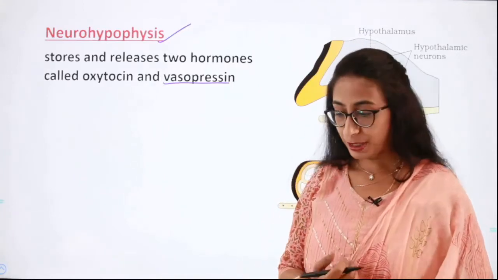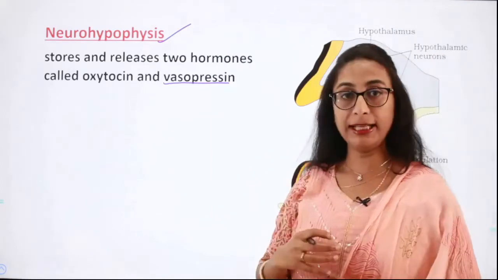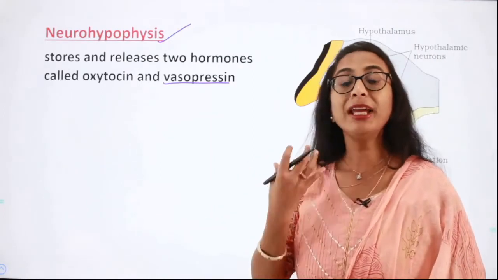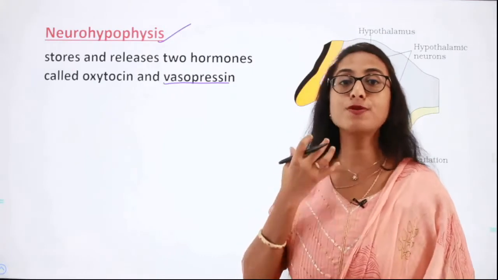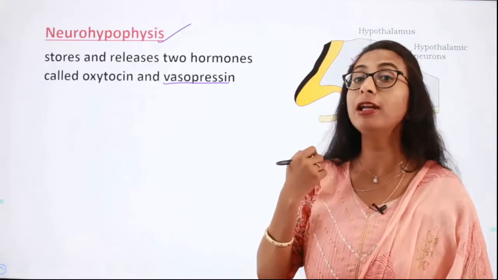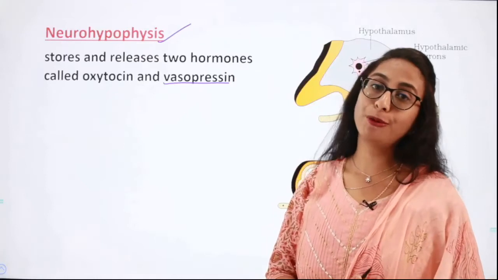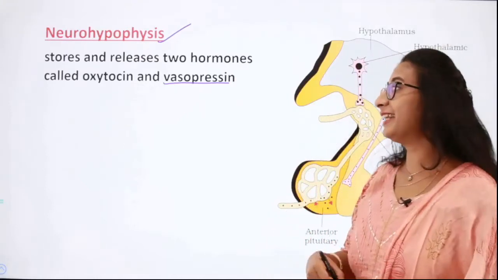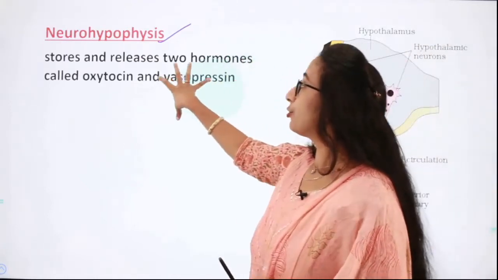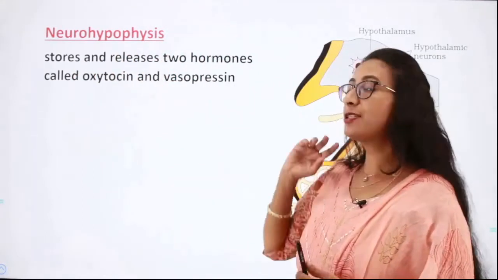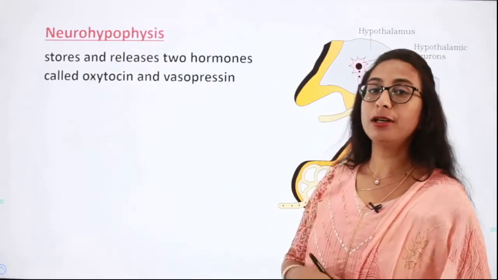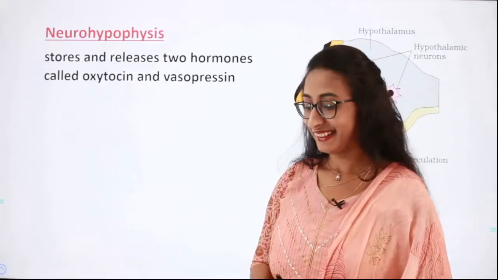Okay, vasopressin acts on the kidneys in order to reabsorb water. So for water reabsorption and reabsorption of electrolytes in order to prevent loss of water in the form of urine. Hence it is also called as antidiuretic. So it is oxytocin and vasopressin which are stored and released by this posterior lobe of pituitary gland.